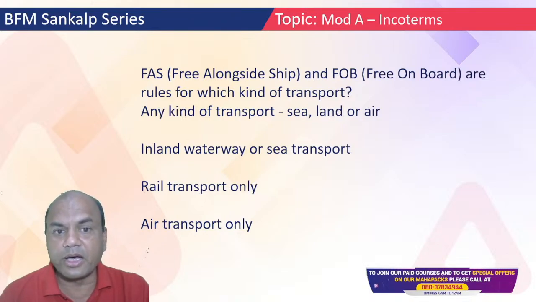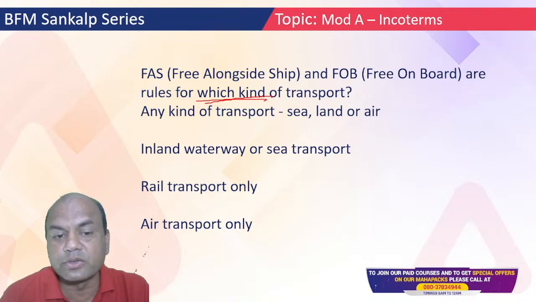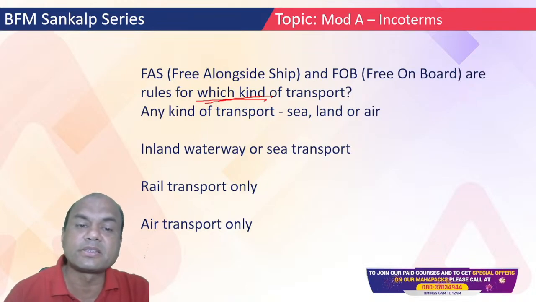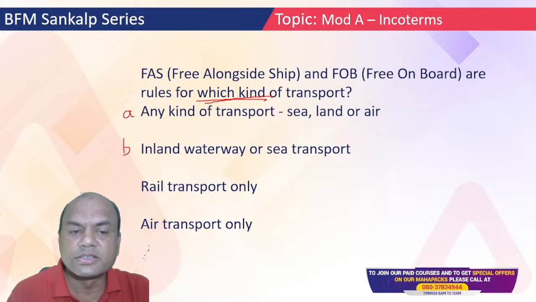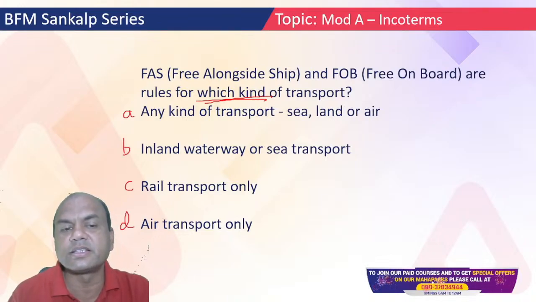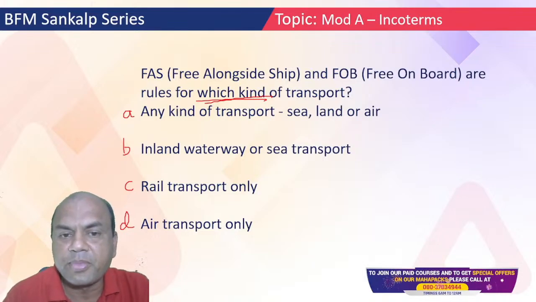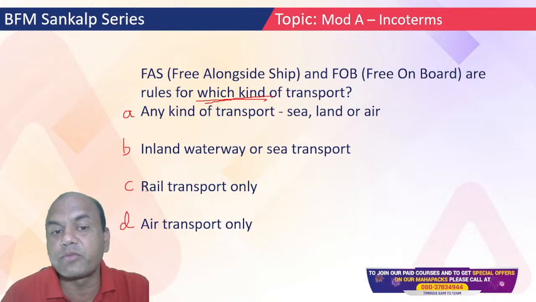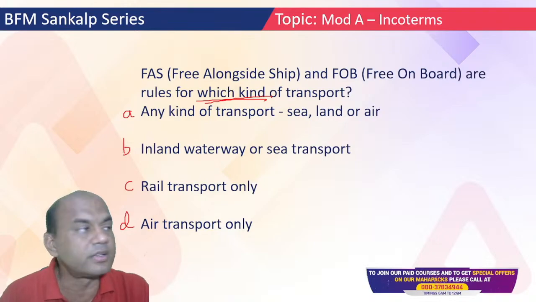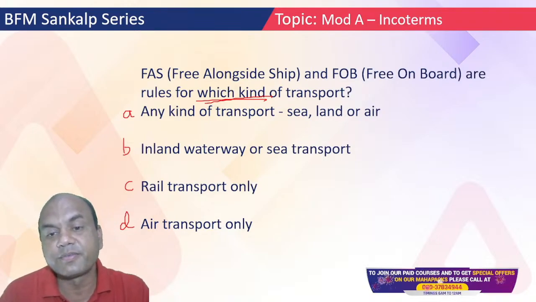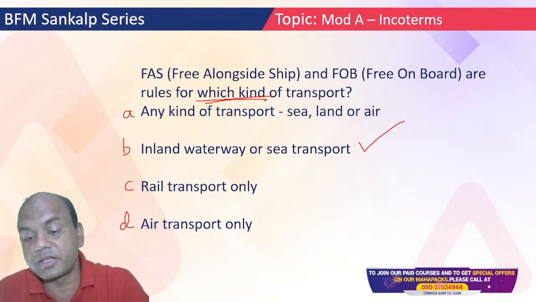FAS and FOB are rules for which kind of transport? Which kind? Any kind of transport, inland waterways and seaport, railways only, or air only. Let me call these A, B, C, D. Now type the answer in the comment section. Is it A or B or C or D? FAS and FOB are for which type of transport? It is B. Correct? It is B.